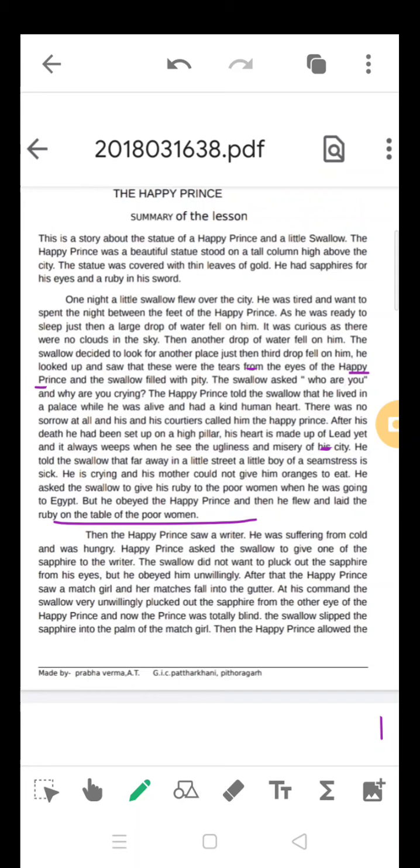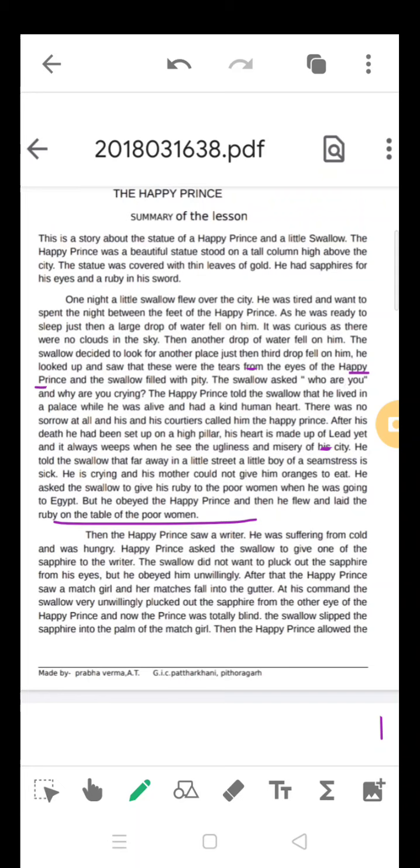Now the swallow felt very sympathetic. He thought, if I go from here to Egypt, this Happy Prince cannot see anyone. He cannot see anything because he has lost both his eyes for the good of the people. So he decided to stay there and give the reports of the people, the reports of the places all around the city. Understood?